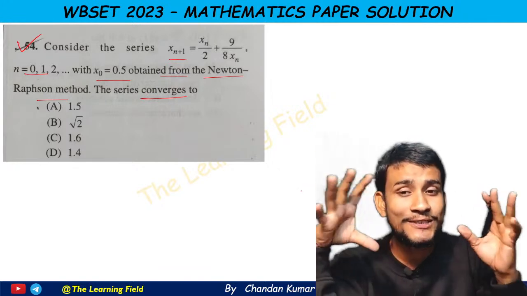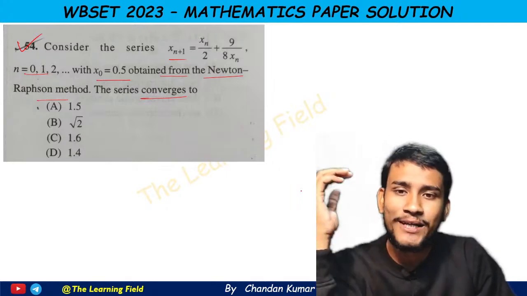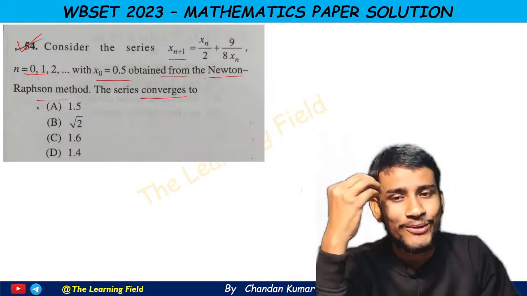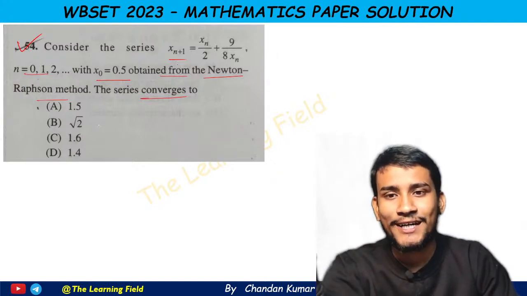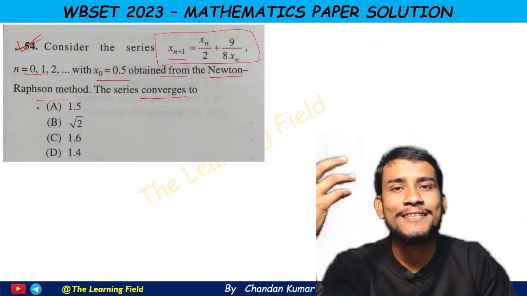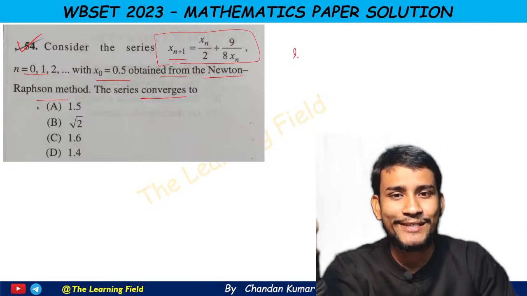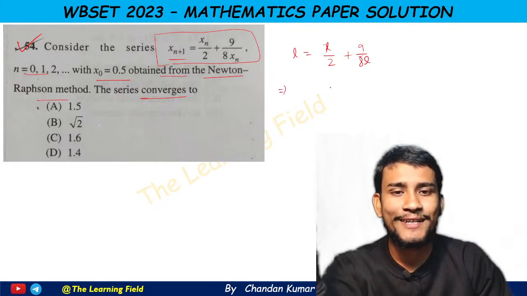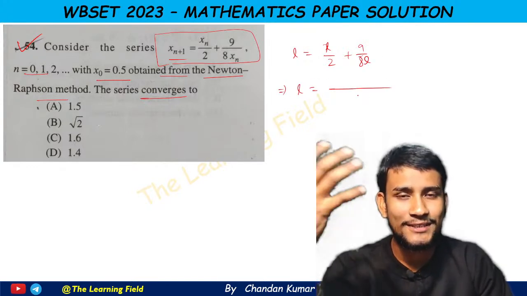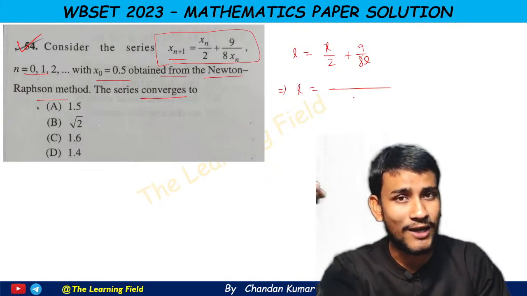So to skip the calculations, what can we do with this question? We do not apply the Newton-Raphson method here; you simply apply what we use in this type of questions in real analysis. How can we solve this question? Simply we write L equal to L by 2 plus 9 by 8L. This is the way to save your time in the exam hall.